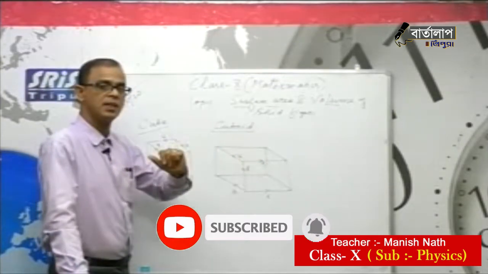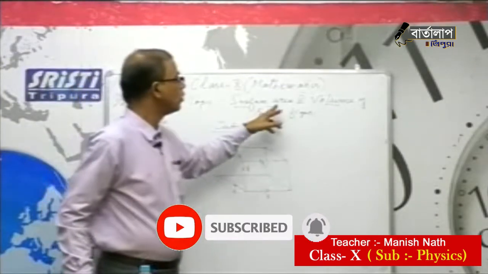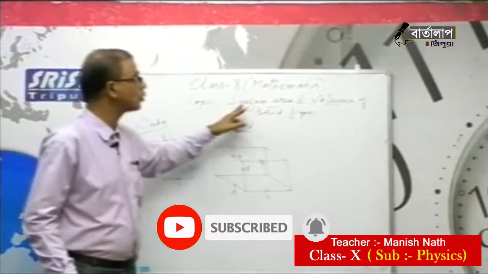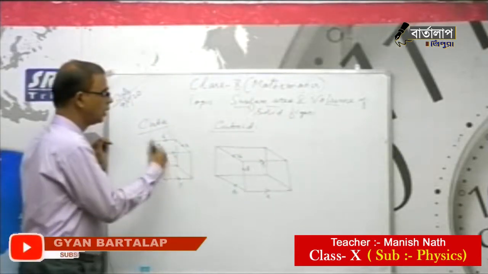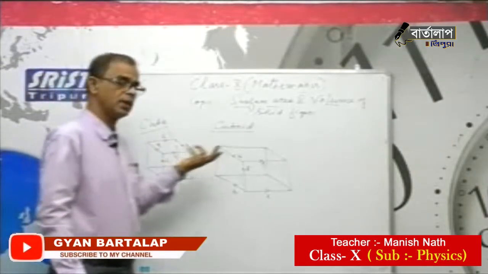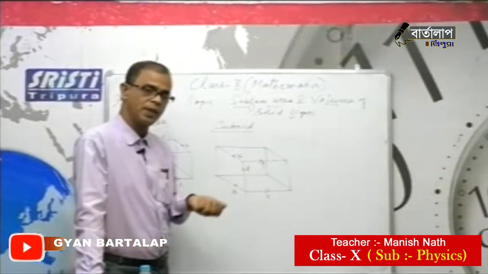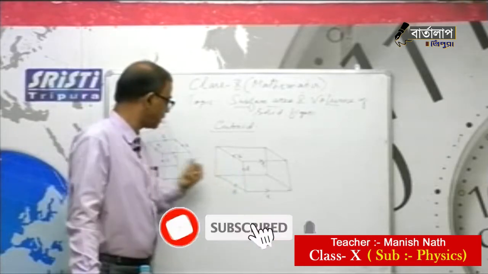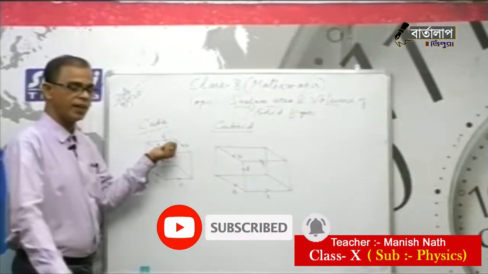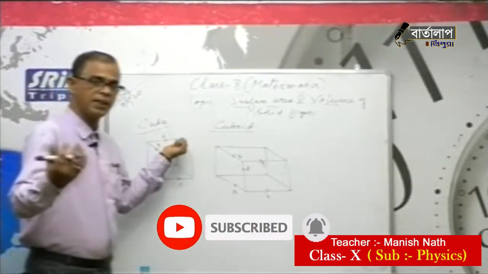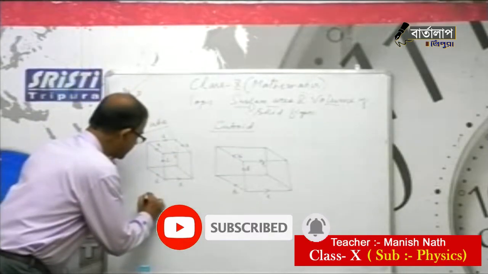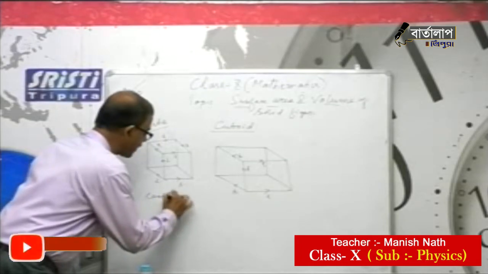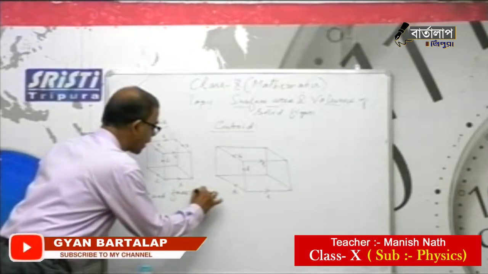Now it is very easy. Now you can easily tell me the surface area. They are asking about the total surface area. So if you find out each surface and add them, you will get the total surface area. Here also the same thing. How to get the surface area? Square area, very simple, you all know: side into side. How many faces are there? 6 faces, and each face is a square.